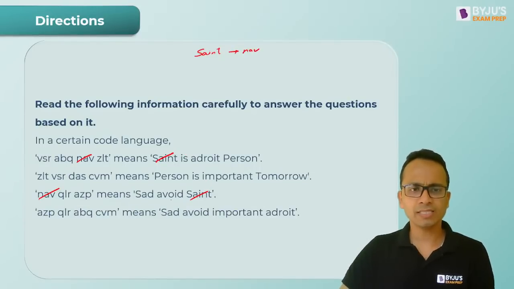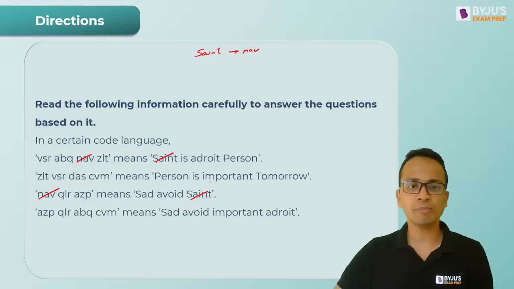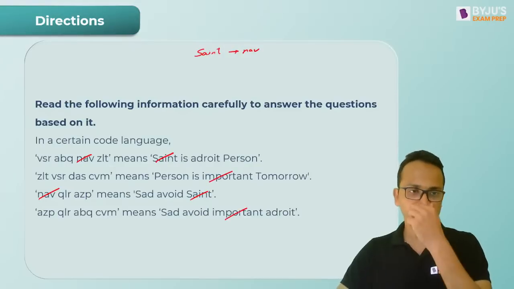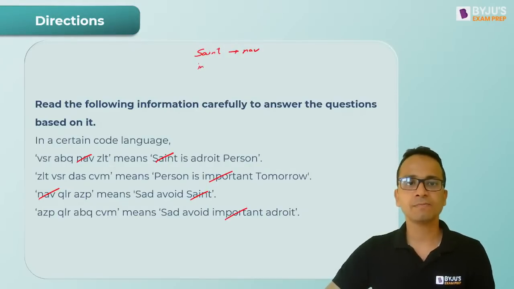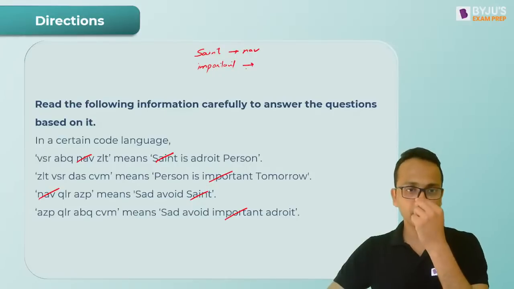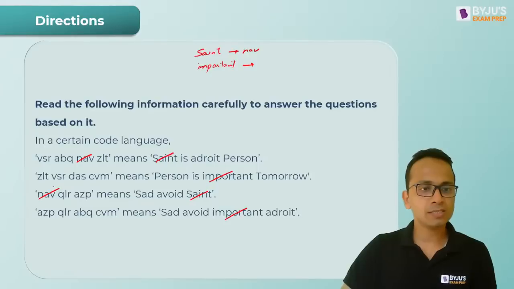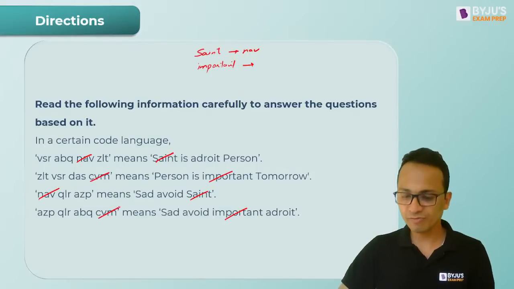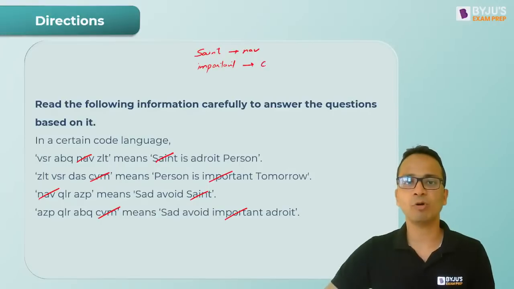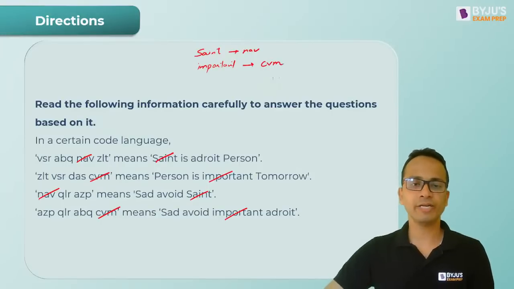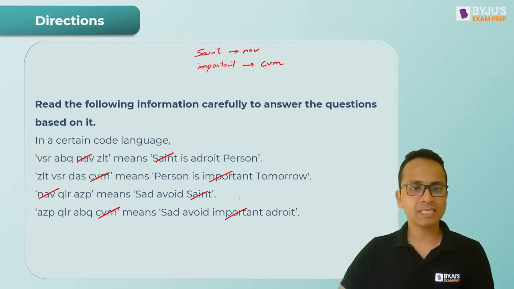Okay, now sad avoid nahi, common hai. Important. Okay, so important is common from second and fourth sentence. इंपॉर्टेंट का कोड क्या होगा? ZLT VSR CVM. CVM will be the code for important. Alright, important भी cancel कर दिया.